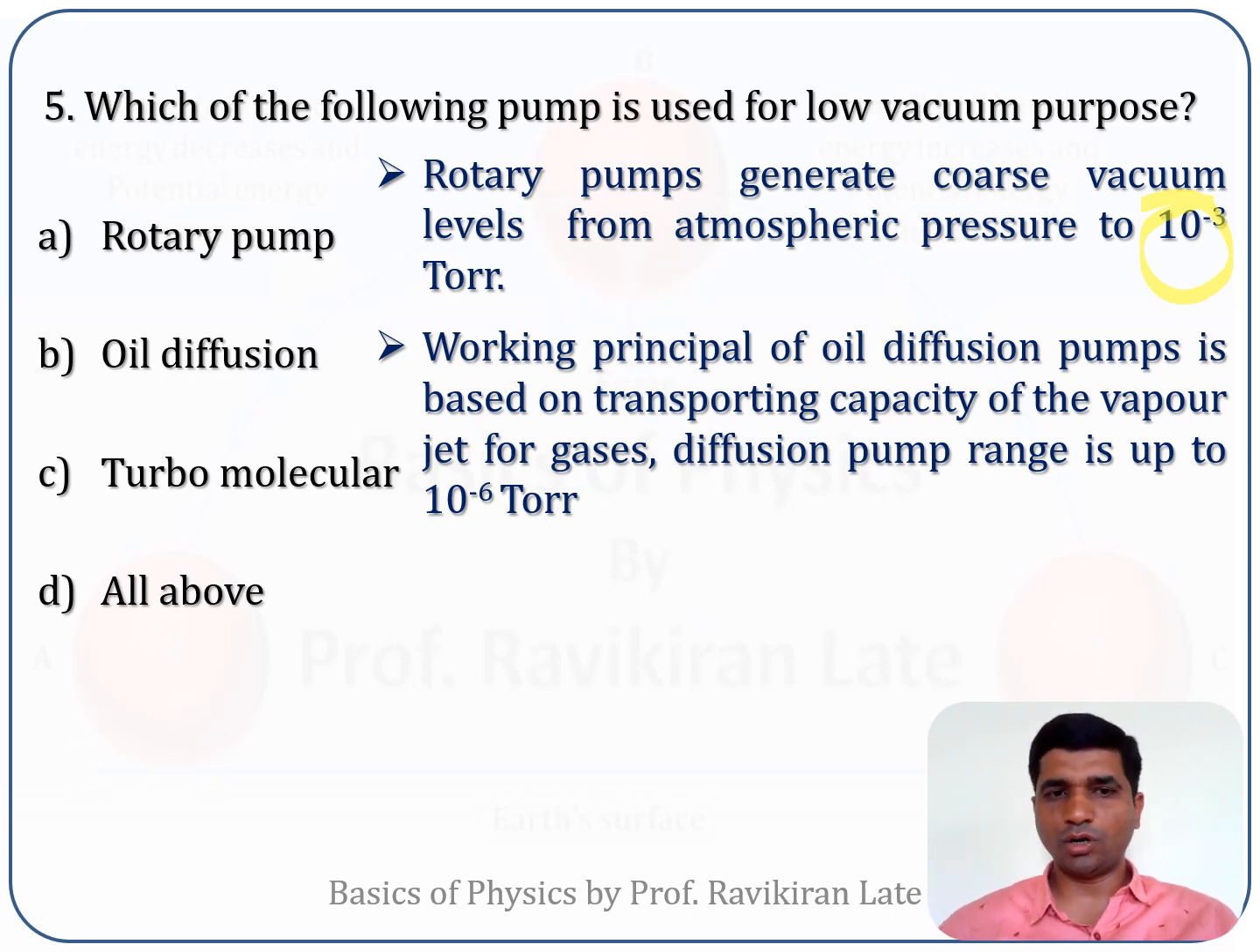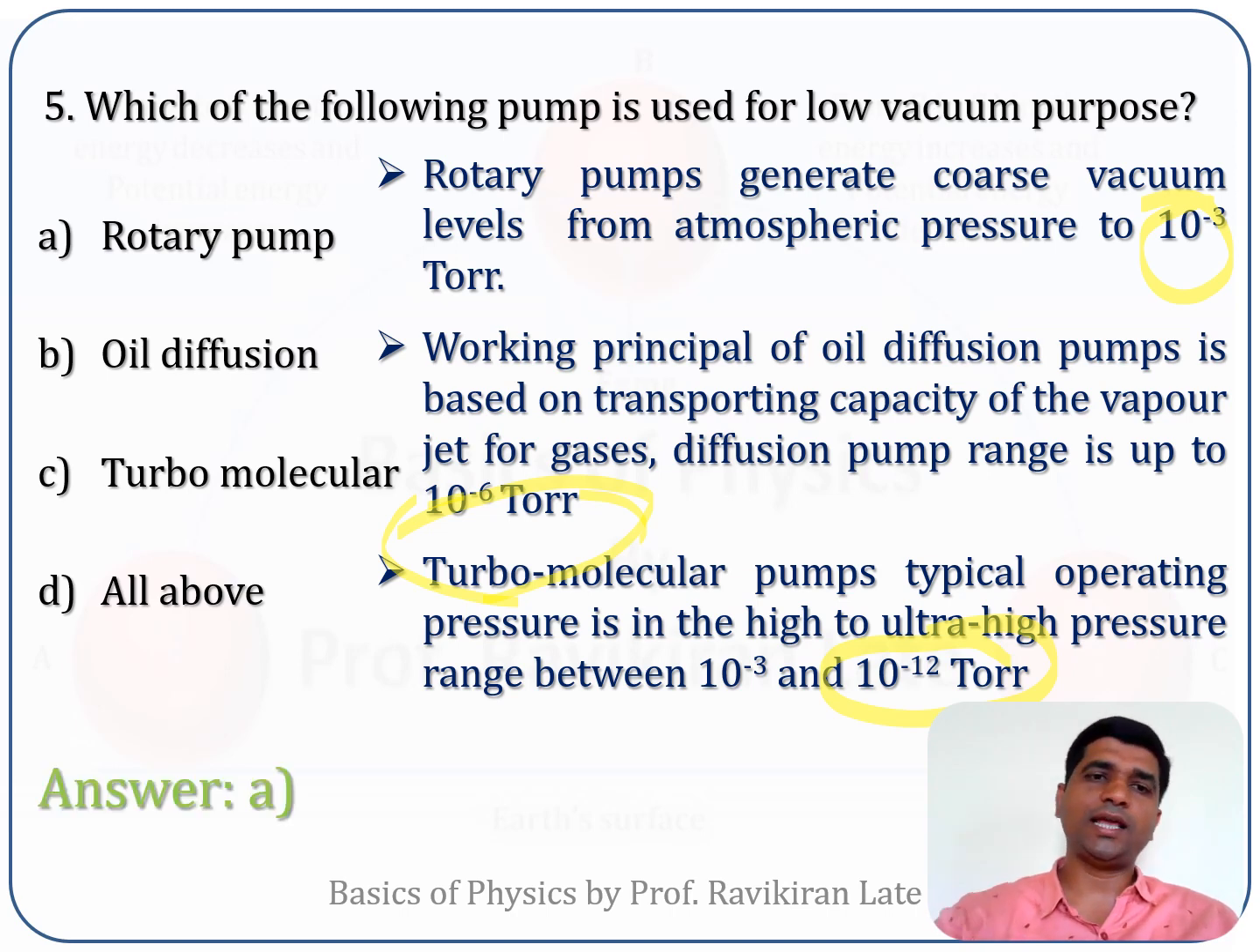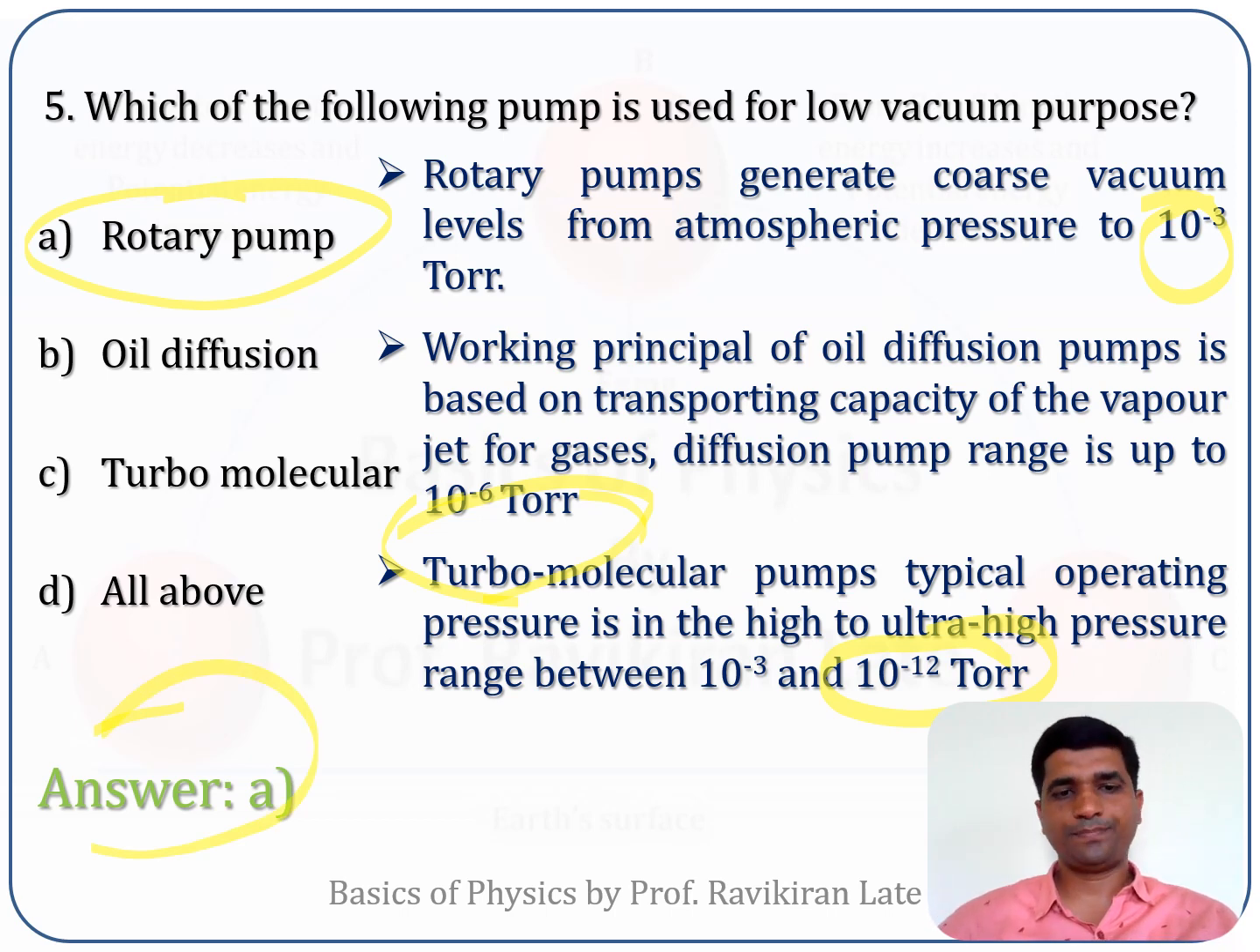But in order to have knowledge of all those things, I'll be giving you the range of all these pumps. Oil diffusion pump gives a vacuum around the range 10 raised to minus 6 torr, and turbomolecular pump gives a vacuum in the range 10 raised to minus 12 torr. So it is option A, rotary pump, which is used for the purpose of achieving low vacuum.